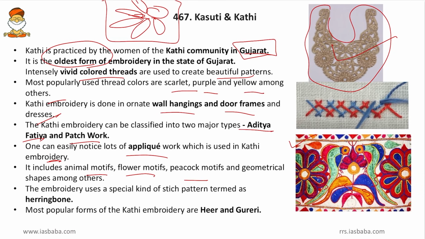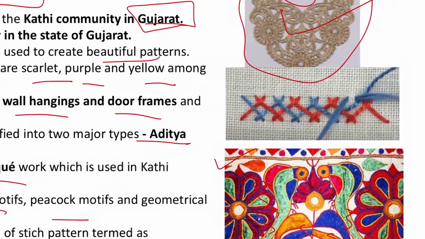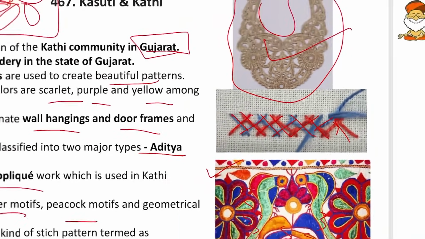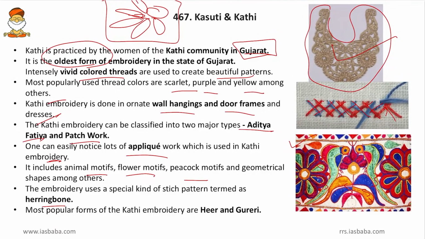Then the embroidery uses a special kind of stitch pattern termed as herringbone. Friends, herringbone stitch is basically a chains type of stitching and it is formed likewise. So how the chains are being formed here? This is how the herringbone stitch is made. Then come to more facts. The most popular form of Kathi embroidery are Heer and Gureri. The Heer and Gureri might be some different parts in Gujarat and they might have followed their own types or their own varieties of embroideries. So this is a small account on Kathi embroidery.